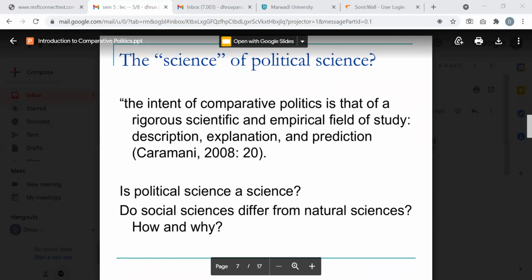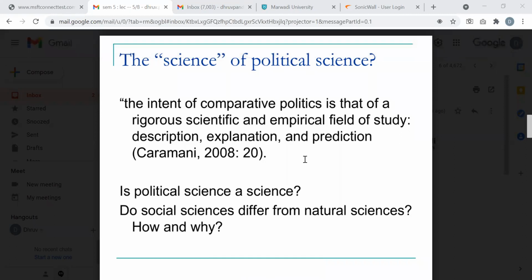I'm writing his name on the board, Thomas Kuhn. He wrote a very interesting work, The Structure of Scientific Revolutions. Even today when we visit science museums, we always find science a puzzle.